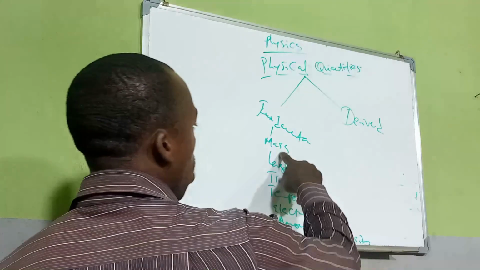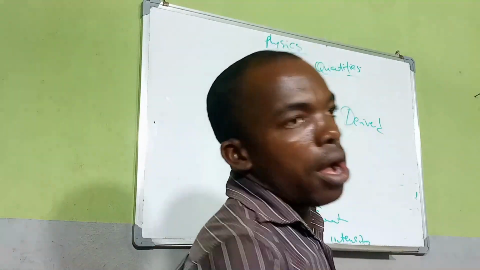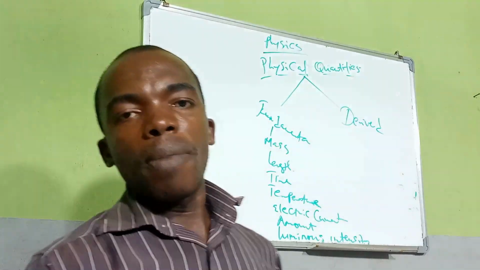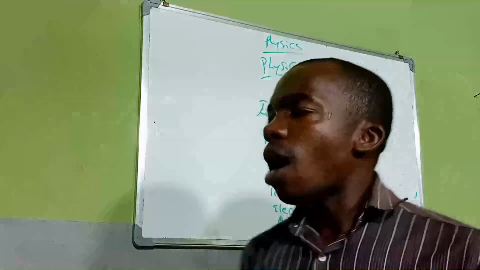Okay, how many are there now? 1, 2, 3, 4, 5, 6, 7. Okay, so there are about 7 in number, and I think there are more than this. Just that I went to our secondary school. Okay, now look at this.